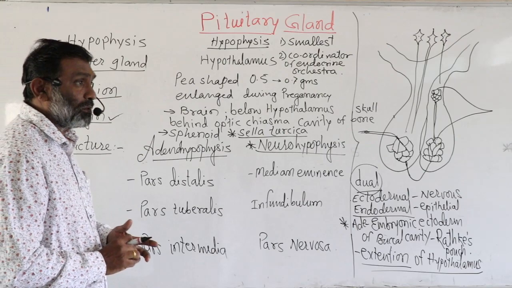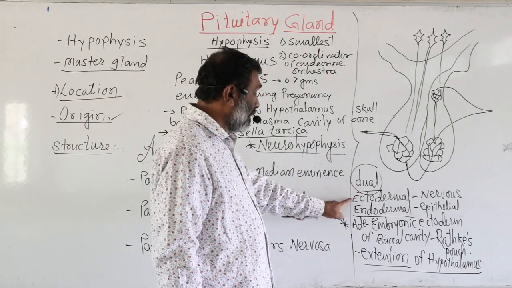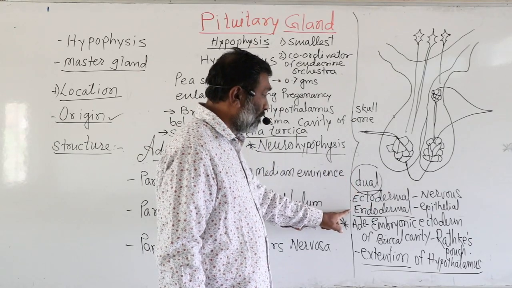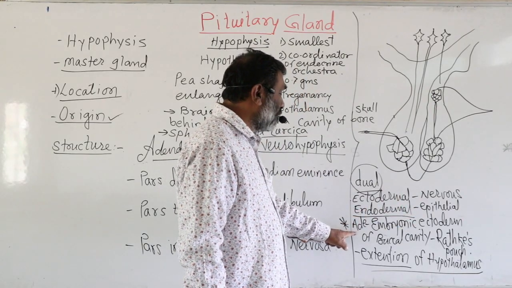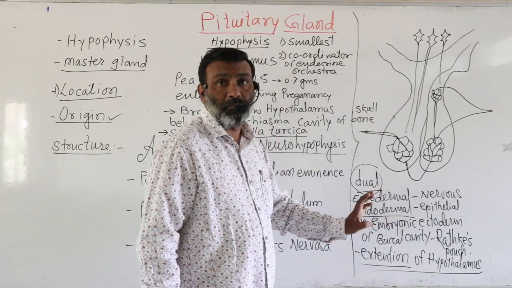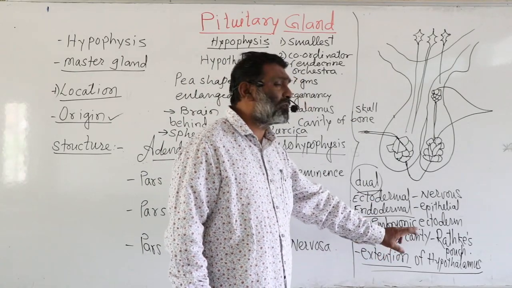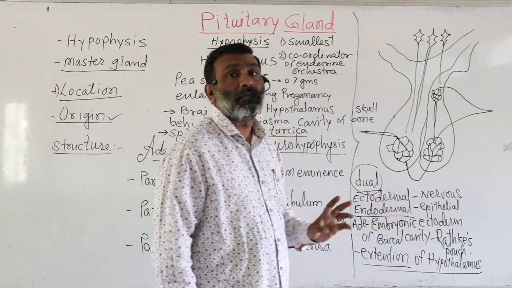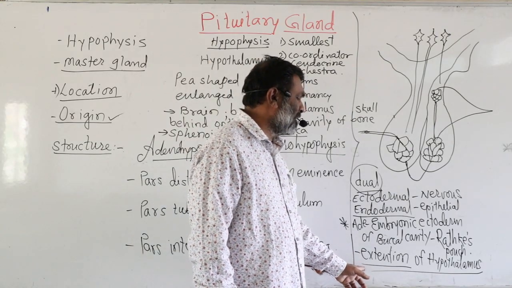And it originates or develops from the embryonic ectoderm of the buccal cavity, and it appears just like a pouch, and therefore it is called Rathke's pouch. Whereas the neurohypophysis is nothing but the simple downward extension of the hypothalamus. So this is nothing but the origin. Then we start here with the structure of the pituitary gland.